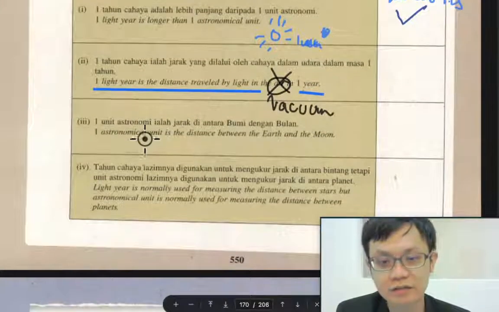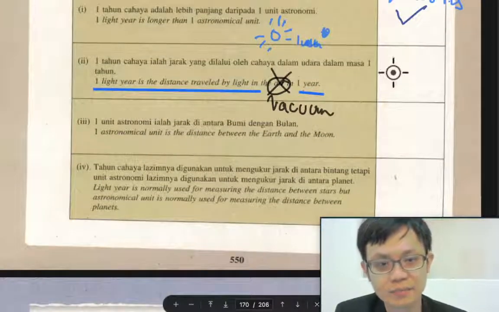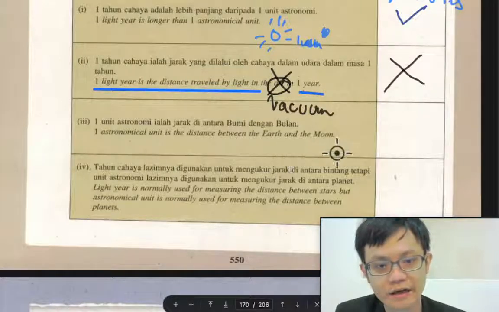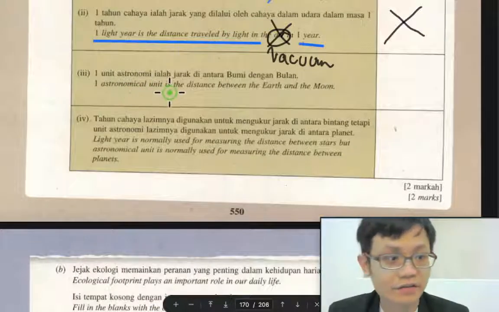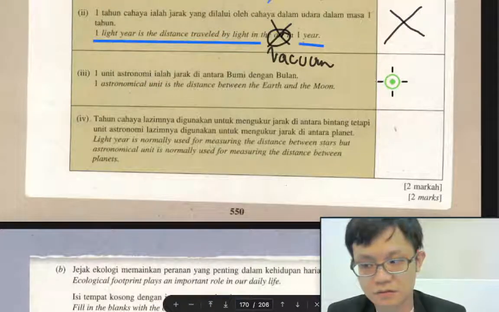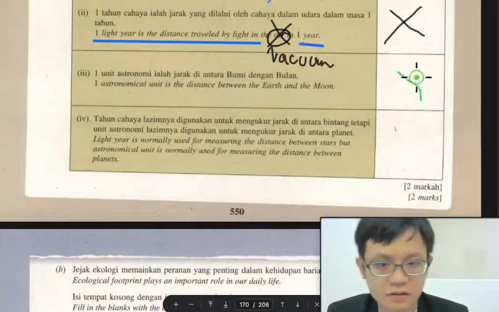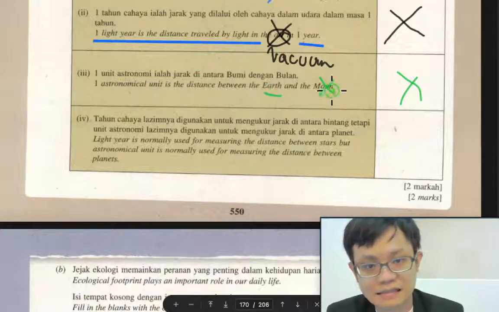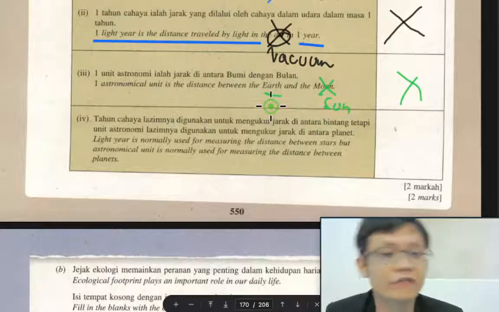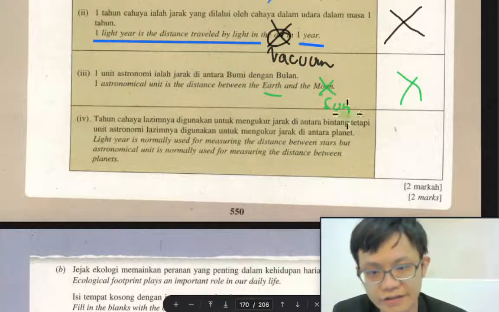1 astronomical unit is the distance between the Earth and the Moon. True or false? Okay, this is false. Astronomical unit is the distance between the Earth and the Sun, not the Earth and the Moon. The Earth and the Moon is very near.